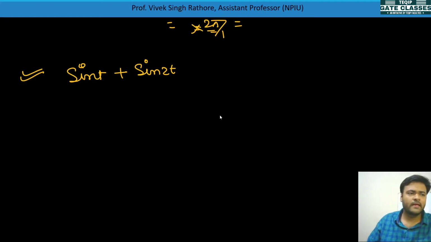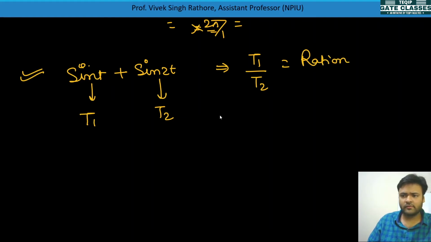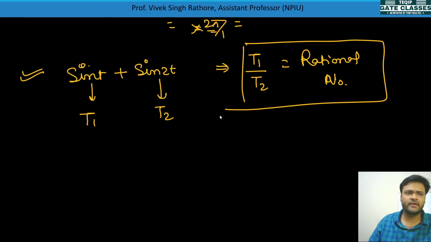So, for a combination of signals, what is the procedure to check whether it is periodic or not? Maybe each is individually periodic, but it is not necessary that the combination will also be periodic. The condition is: one has some time period T1, the other has some time period T2. If we take the ratio T1/T2, it should come out as a rational number, the only condition. The condition for checking periodicity can be written as T1/T2 is a rational number.